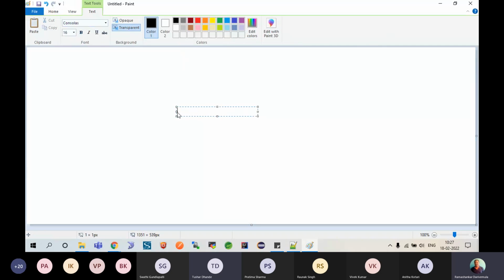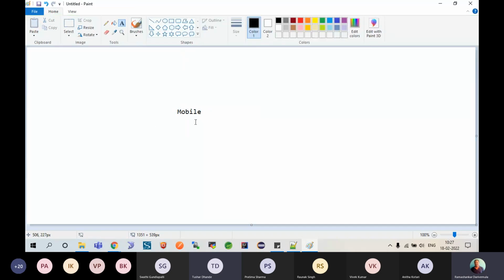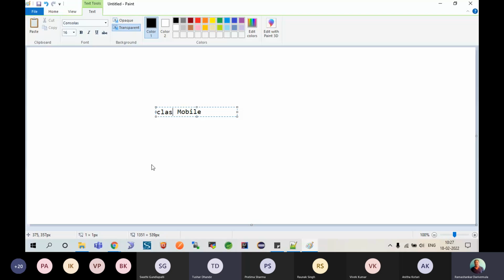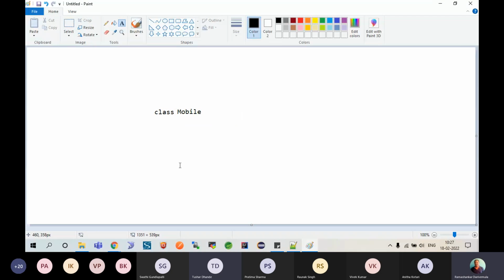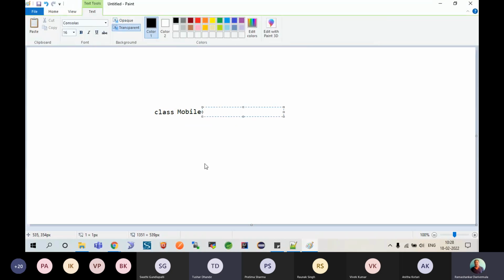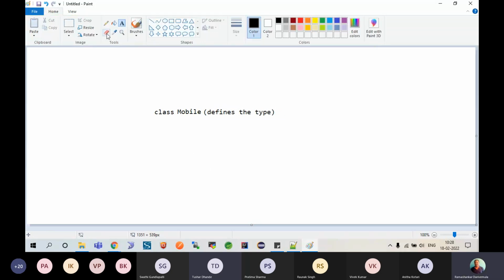Let's say I am speaking about mobile. Okay, so when you say mobile, what exactly is mobile? So you will say, I am saying class mobile. So I am trying to define an object of type mobile. I'm using the term type. So the class defines the type. Type, meaning its root elemental model.